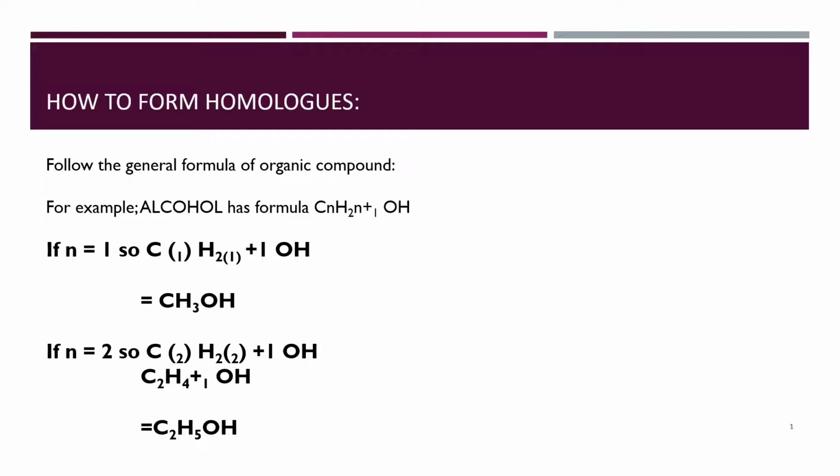Then if we substitute n equal to 2, by doing the calculation in the given general formula, the next formula to be achieved will be C2H5OH. In this way, you can count the homologous series of the whole alcohol portion.